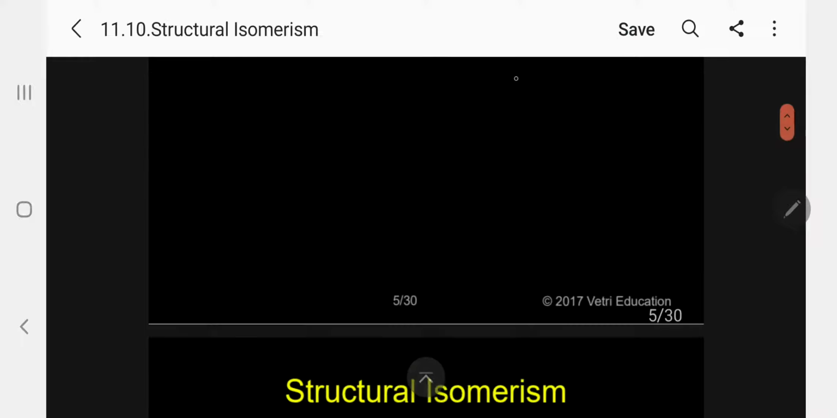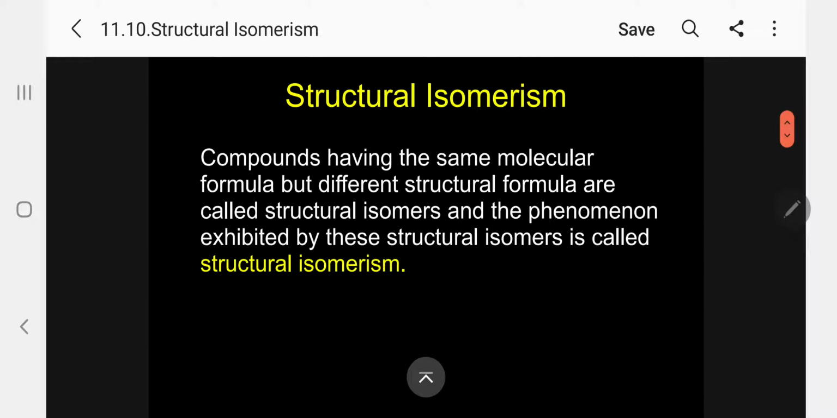Please follow. What is structural isomerism? Definition is compounds having the same molecular formula but different structural formula are called structural isomers, and the phenomenon exhibited by this structural isomer is called structural isomerism. Let me repeat again. Compounds having same molecular formula but different structural formula are called structural isomers, and the phenomenon exhibited by these structural isomers is called structural isomerism.